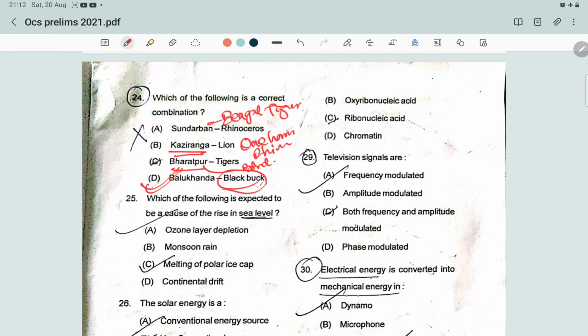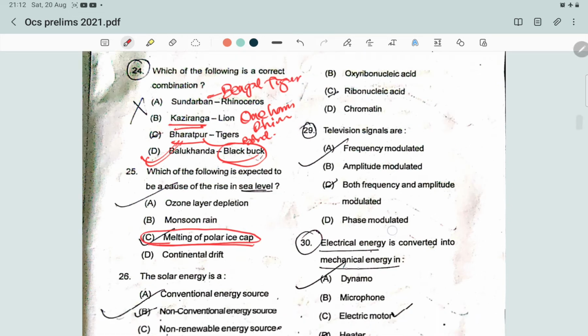Which of the following is expected to be a cause of the rise in the sea level? The answer is the melting of the polar ice caps, which directly causes the rise in sea level. There may be a confusion that ozone layer depletion also warms the climate, which leads to the melting of the polar ice caps and then the rise in sea level. But since the melting of ice caps directly causes the rise in sea level, this would be the correct answer.